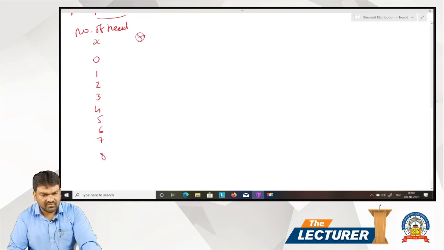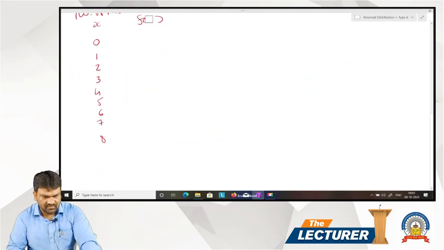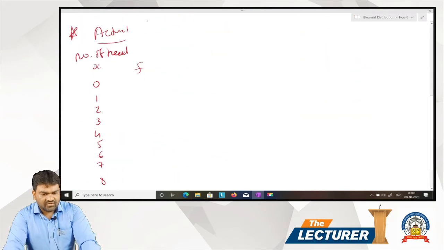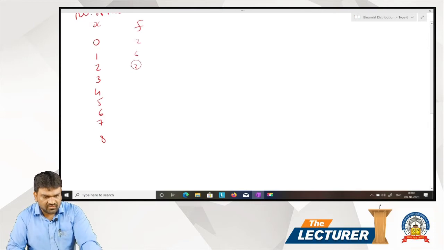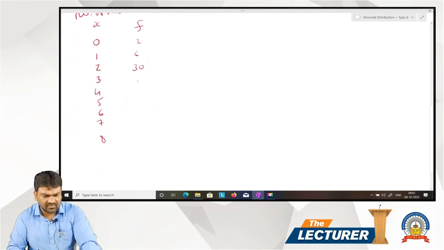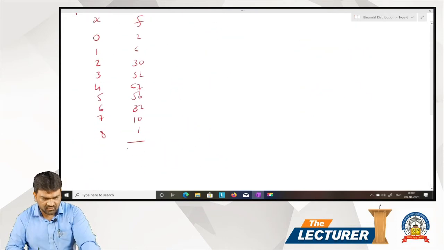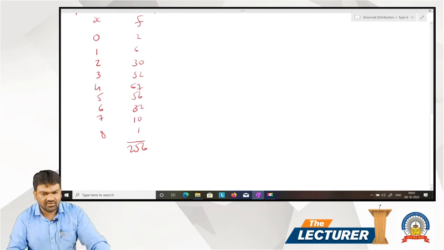The frequency, that is f: 2, 6, 30, 52, 67, 56, 32, 10 and 1. Total of this is 256 because 8 coins were tossed 256 times.